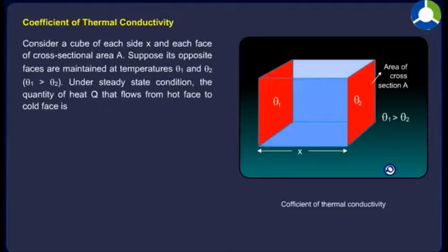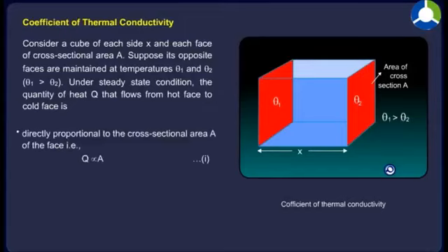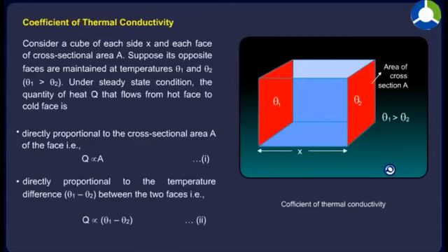Under steady-state condition, the quantity of heat Q that flows from hot face to cold face is directly proportional to the cross-sectional area A of the face, that is, Q is proportional to A, equation 1. Directly proportional to the temperature difference θ1 minus θ2 between the two faces, that is, Q is proportional to θ1 minus θ2, equation 2.